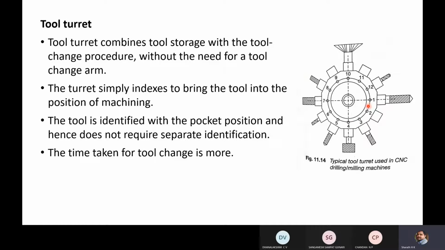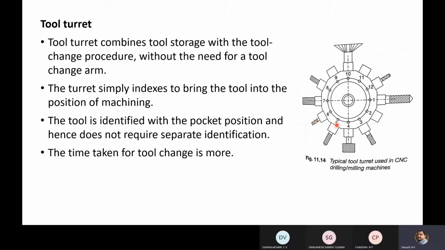Suppose you make a provision for rotation in both clockwise and anti-clockwise direction. If you want to bring a tool in pocket 3 to the required position, that is this position, you just need to rotate 60 degrees in the anti-clockwise direction if there is a provision, or else you have to rotate 300 degrees in the clockwise direction, which is going to take more time.